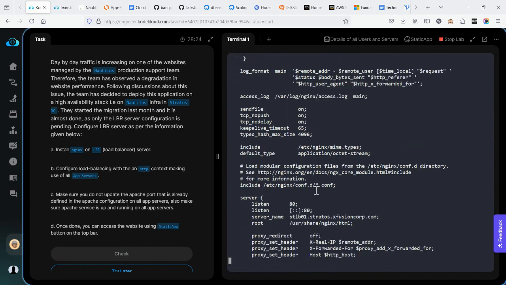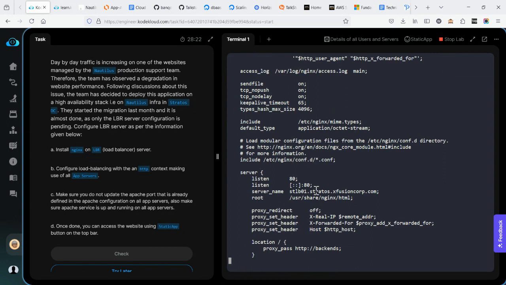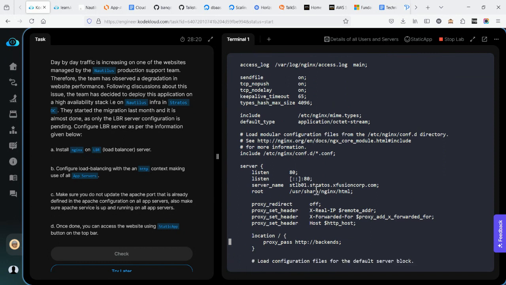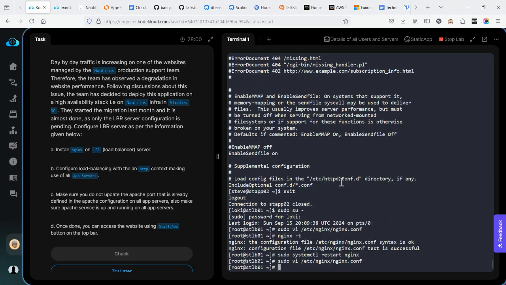This is the complete configuration of setting up and configuring Nginx as a load balancer. So I will save this. Then do systemctl restart nginx.